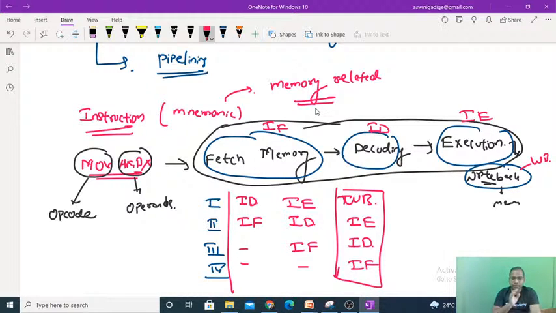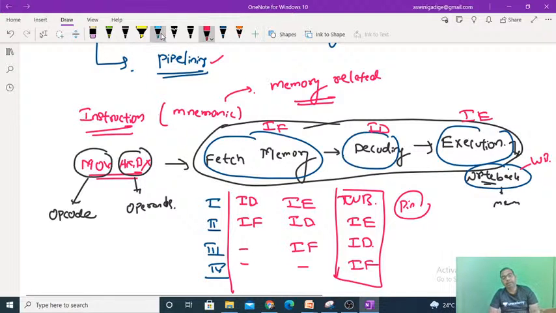Correct or not? That's why we have this pipelining concept, where each stage, fetching, decoding, executing, write back, is shared by different instructions. It is called the pipelining concept, so that we can decrease the execution time. That's why within microseconds we can execute the instructions, and that's why it is called a microprocessor. I hope all of you understand the meaning of the pipelining concept and how it helps increase the speed of the processor, or decrease the execution time.